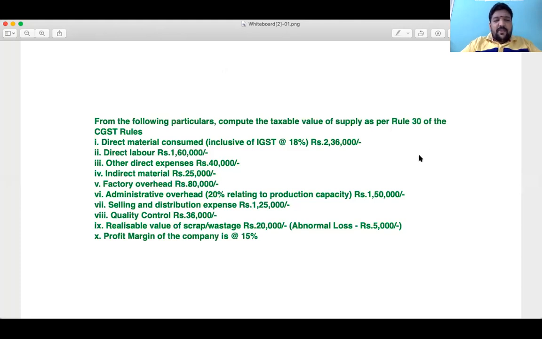No, Balaji. Rule 30 says what? As per Rule 30, you need to determine what the question is asking. You need to determine. Yes. Got it, sir. As per Rule 30, cost of production only. Understood? Yes, sir. Agree.